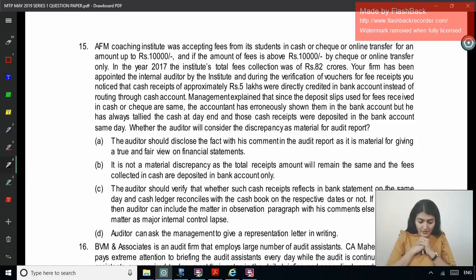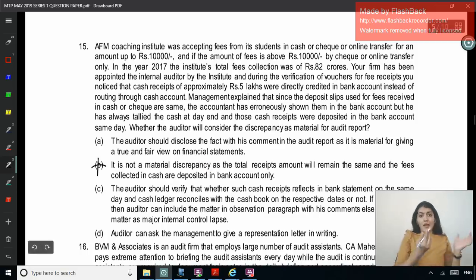Option: the auditor should disclose the fact with his comment in the audit report as it is material for giving a true and fair view of the financial statements. Option: it is not a material discrepancy as the total receipts amount will remain the same and the fees collected in cash are deposited in the bank account only. It is not a material discrepancy. You are showing cash as bank.